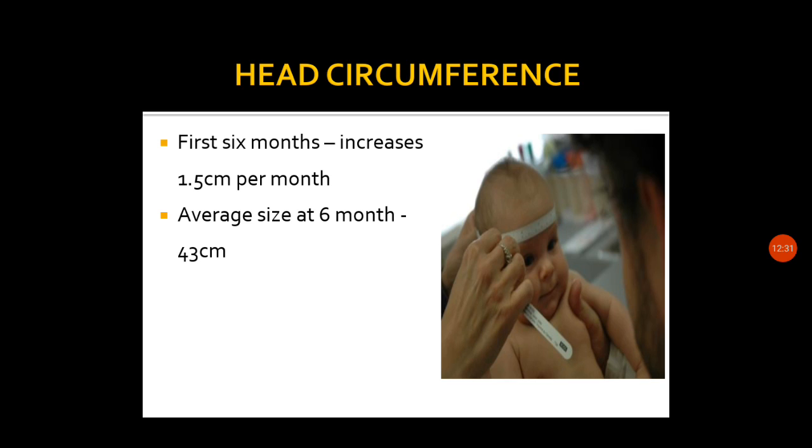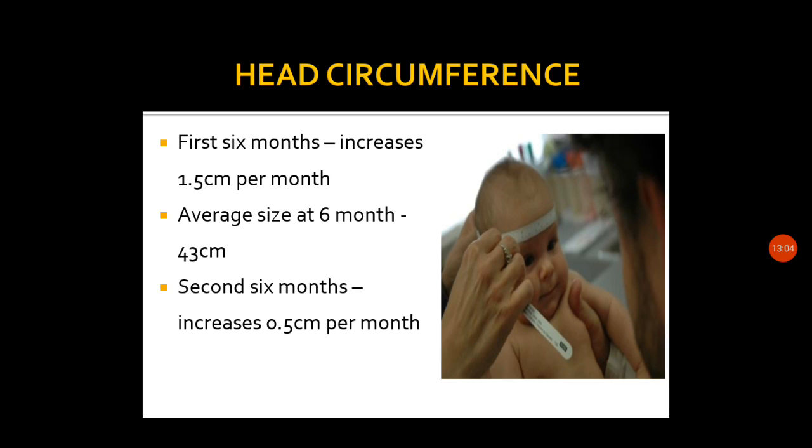On average it will become 43 centimeter at 6 months, and in the second 6 months the increase is by 0.5 centimeter per month. So the increase in the first 6 months decreases very rapidly, 1.5 centimeter becoming 0.5 centimeter per month in the second 6 months.